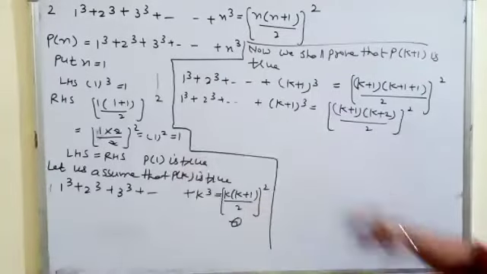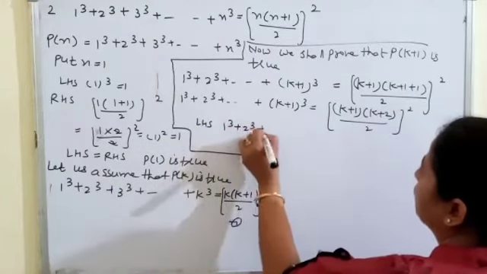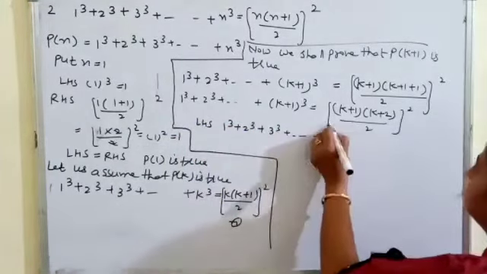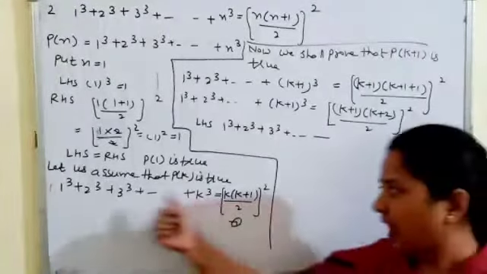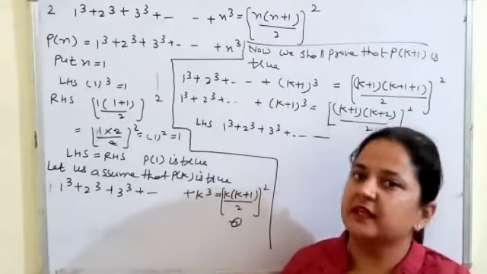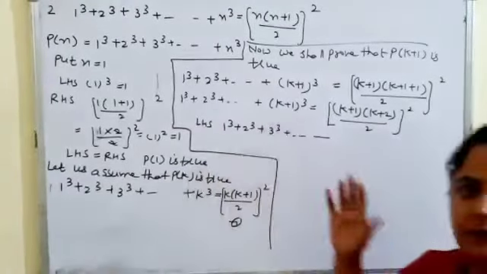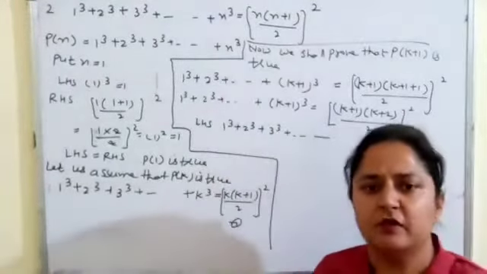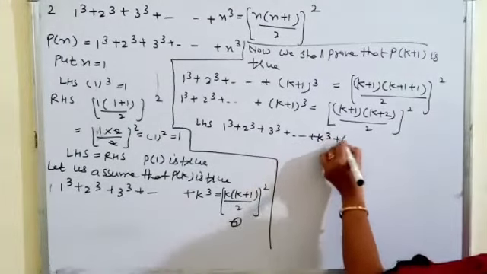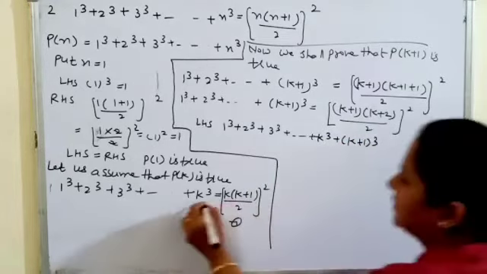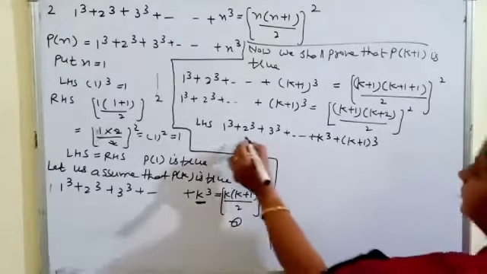Similarly, for the left hand side, 1 cube, 2 cube, 3 cube up to so on, take its second last term. What is the second last term for k plus 1? The last term of k is always the second last for k plus 1. So when we subtract k plus 1 cube, what do we get? k cube, simply k cube plus k plus 1 whole cube. You can simply check it from here. The last term for k is always second last for k plus 1.